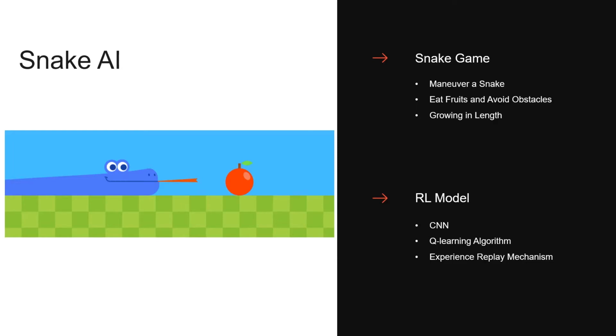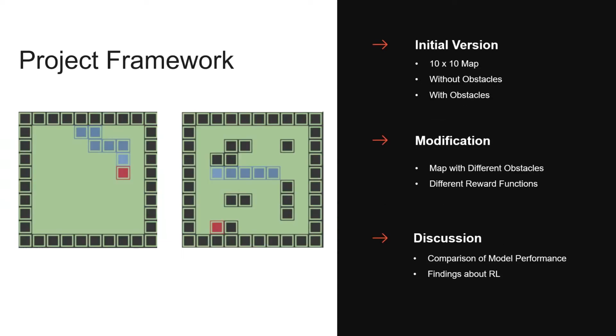The network is trained with Q-learning algorithms, and we use an experience replay mechanism to train the model based on the previous transitions. In our project, we firstly apply our approach to play the snake game on a 10x10 map with and without obstacles respectively. The network was not provided with any game-specific information and was not privy to the internal state of the emulator. It learned only from the vision inputs, the reward, the terminal signals, and the set of possible actions.